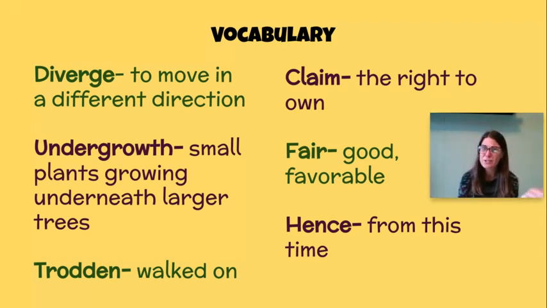So diverge, this comes up a couple times in the poem. Diverge is an important word. How about undergrowth? Say it with me. Undergrowth. These are small plants growing underneath larger trees and plants.